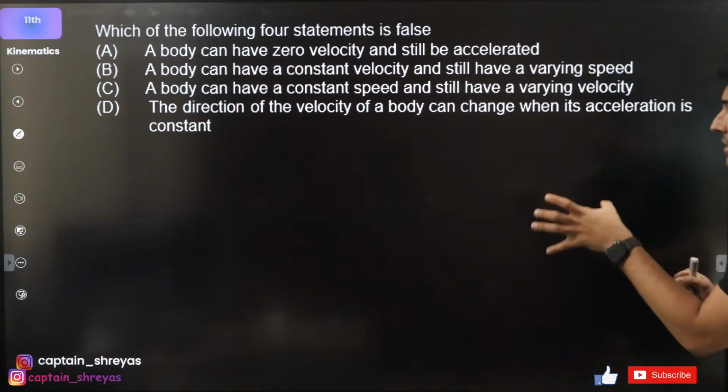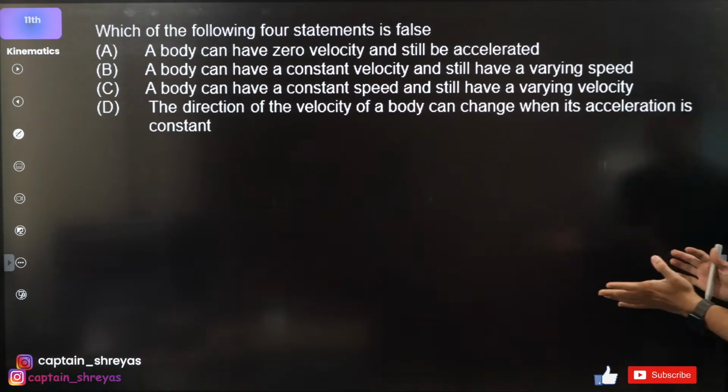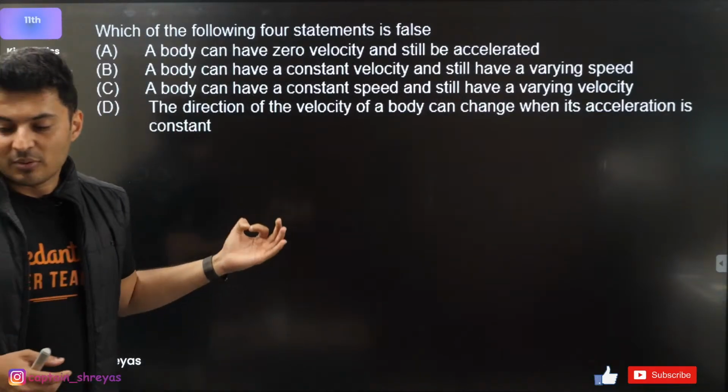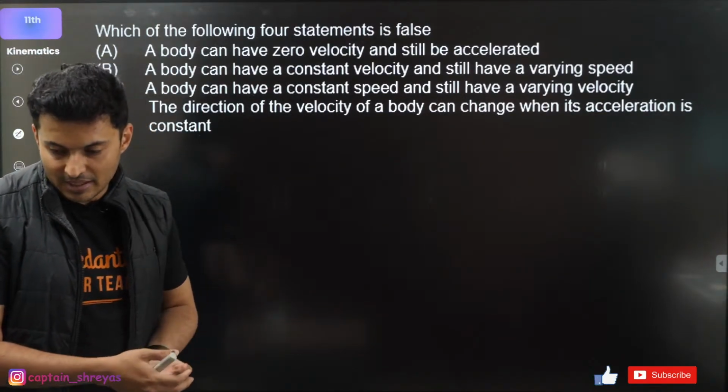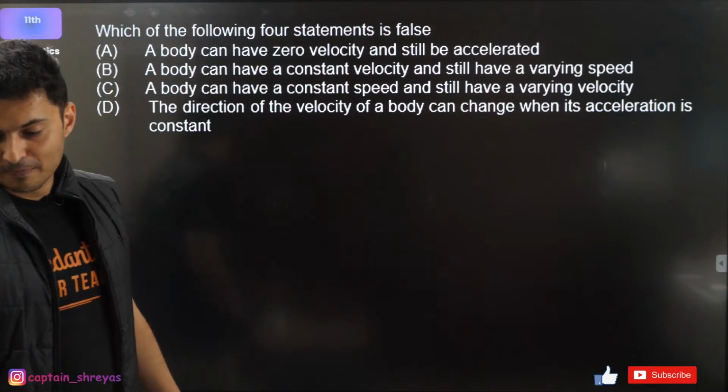A body can have constant speed and still have varying velocity. Or the direction of the velocity of the body can change when its acceleration is constant. Some of you are saying C, some of you are saying A, majority of you are saying B. Motion in 1D and 2D, yes, it belongs to kinematics.